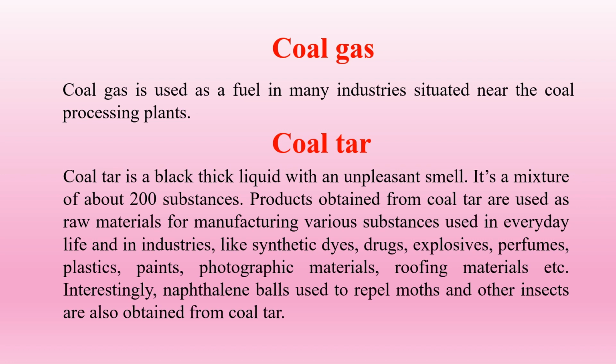It's a mixture of about 200 substances. Products obtained from coal tar are used as raw materials for manufacturing various substances used in everyday life and in industries like synthetic dyes, drugs, explosives, perfumes, plastics, paint, photographic materials, roofing material, etc. Interestingly, naphthalene balls used to repel moth and other insects are also obtained from coal tar.